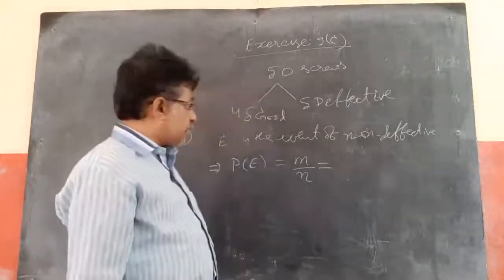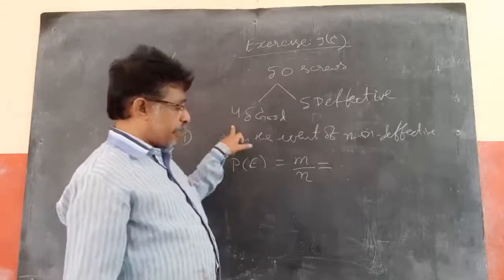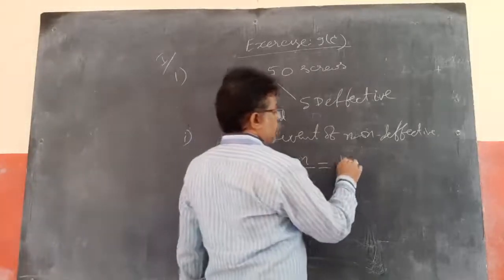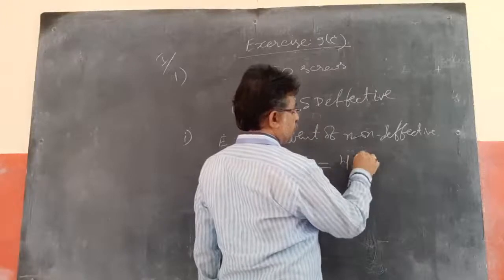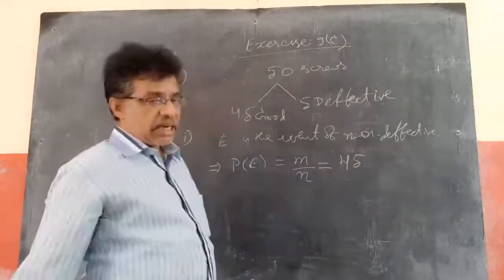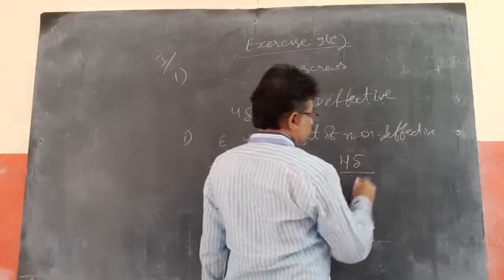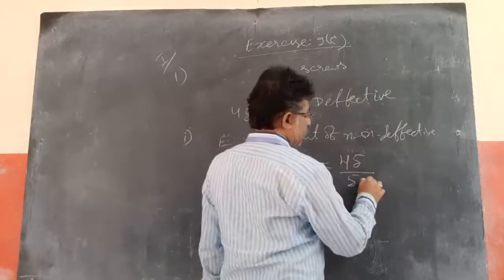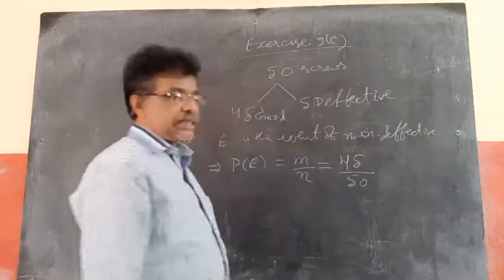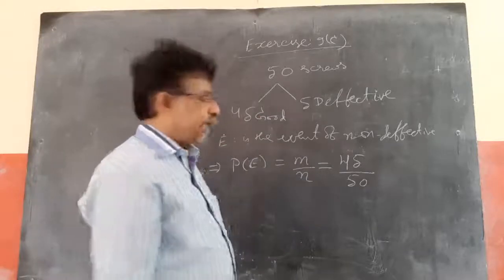What is the favorable outcome? To pick up a good one from here: 45 C1, you are picking up 1 screw from the 45. So 45 C1 by 50 C1, which means 45 by 50.